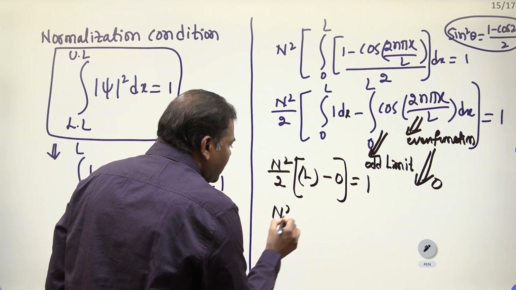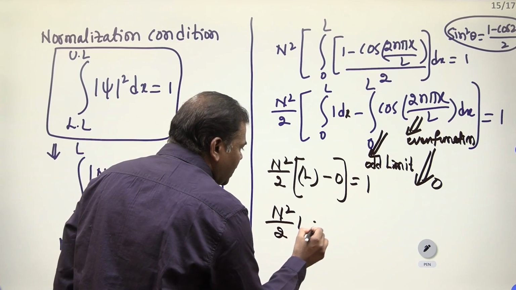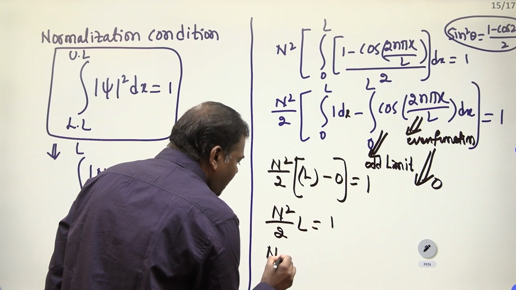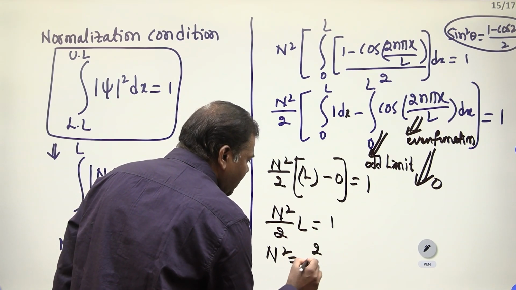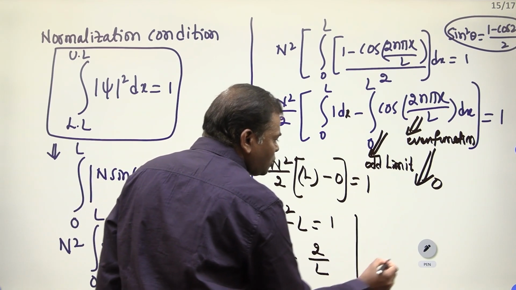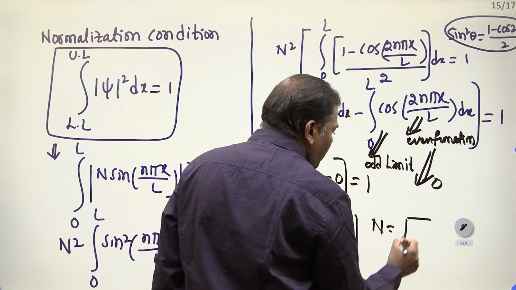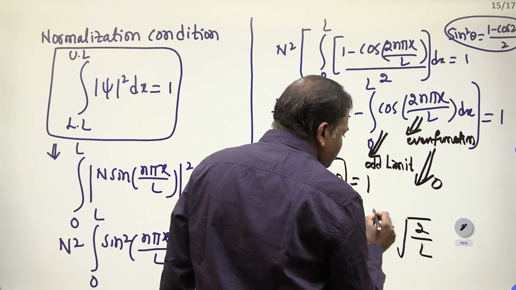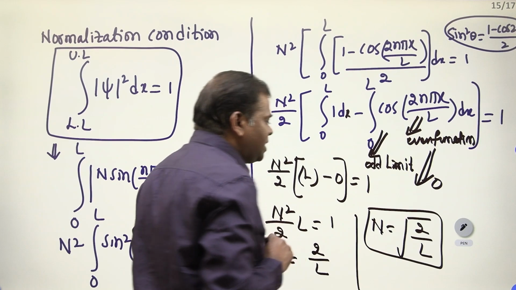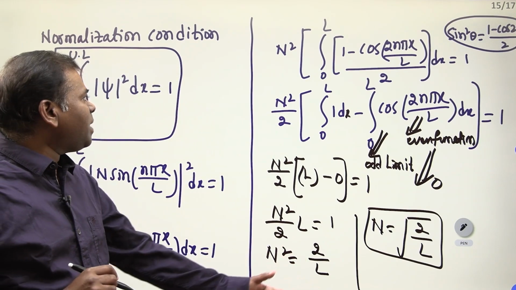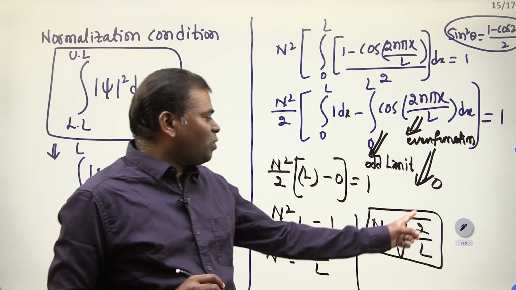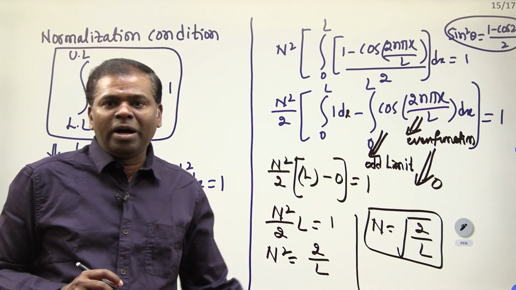Which one do we need? N square by 2 into L is equal to 1. N square is equal to 2 by L. N is equal to square root of 2 by L. This is the normalization constant. What is the normalization constant? N is equal to square root of 2 by L.